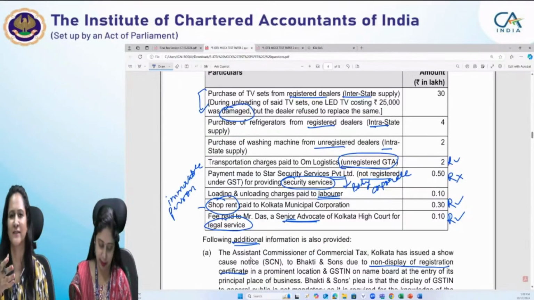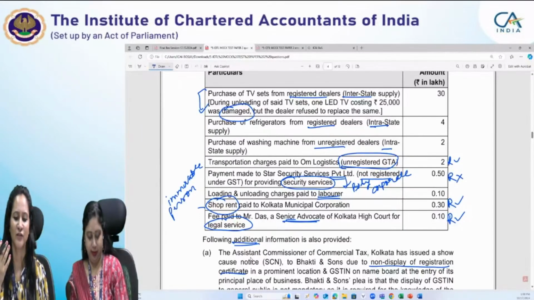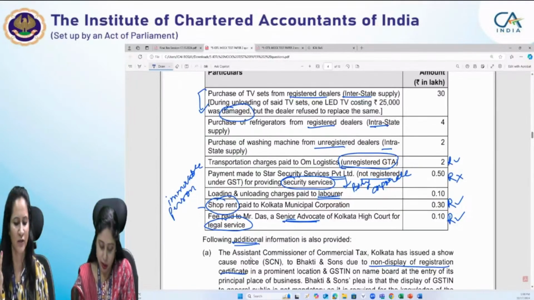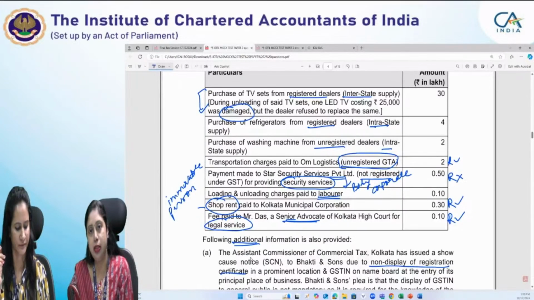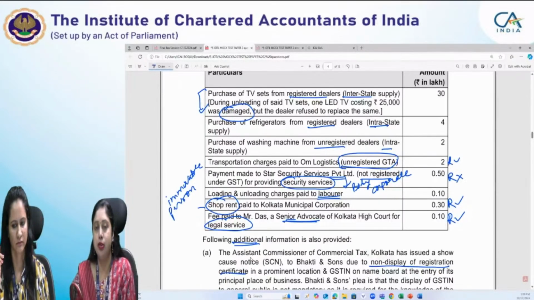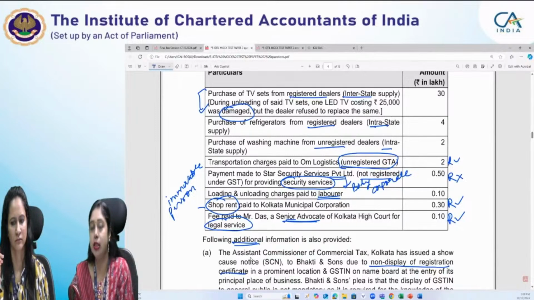And the rest of the case scenario is just to check whether you know the applicability of the provisions, and you need to proceed sequentially. Then you will know that every piece of information is not required for every question. Some information is required for question 1, other is required for question 2.